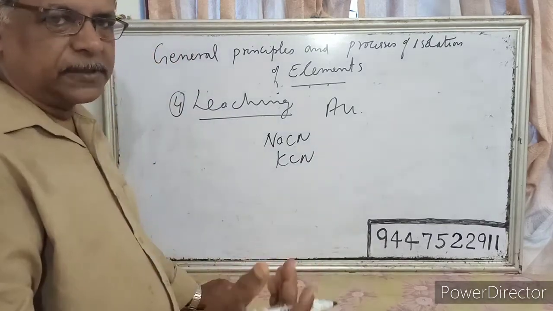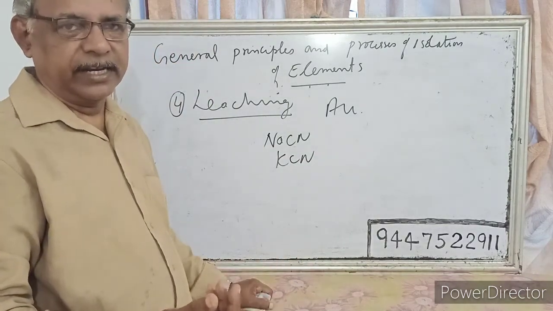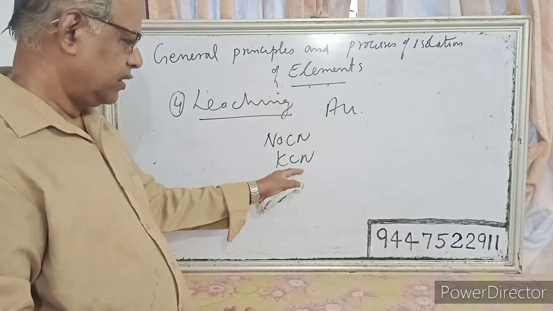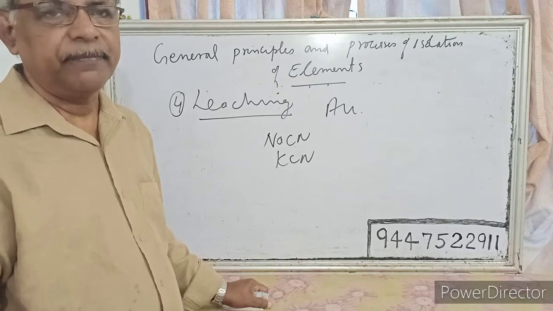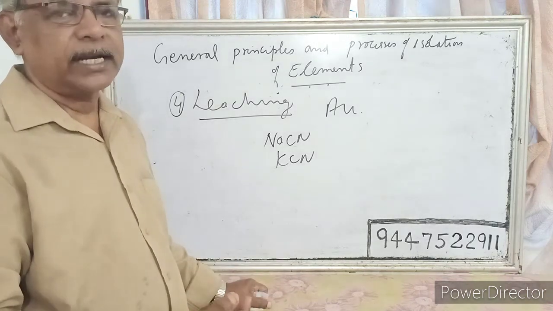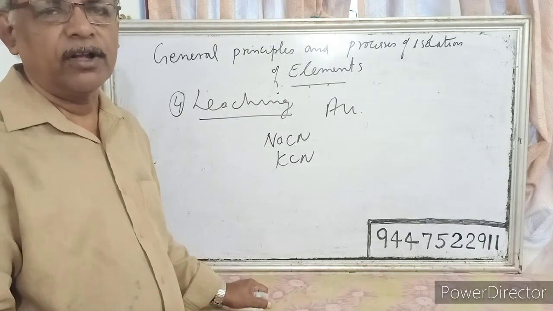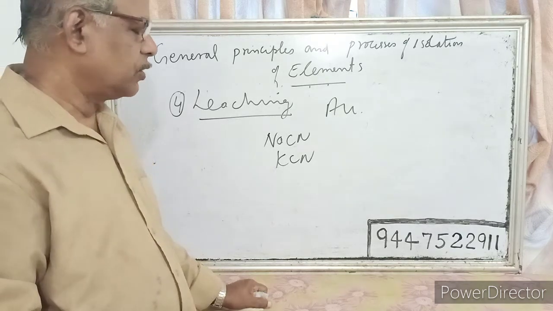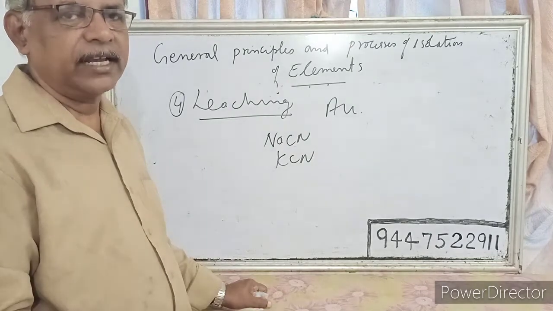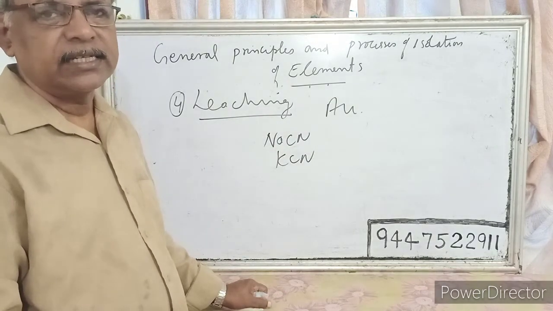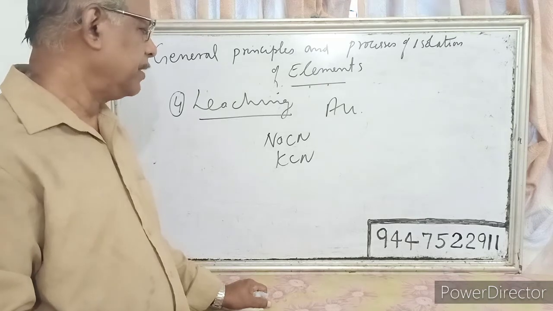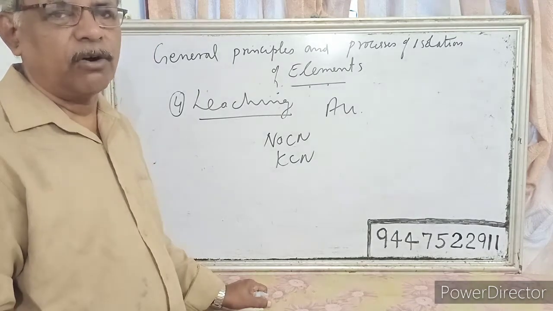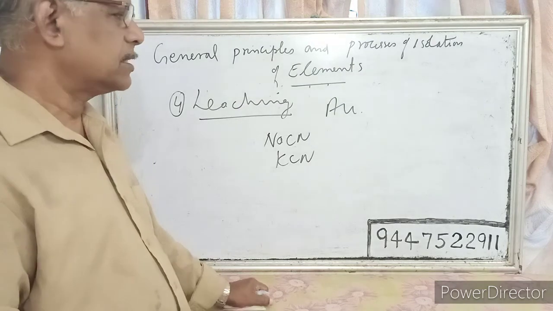That is, the ore particle is powdered. Gold occurs free in nature. It contains impurities. So when it is powdered and added to a solution of potassium cyanide, the gold is soluble in potassium cyanide to form a complex compound, while the impurities remain undissolved. And to that solution, after filtering, we have to add zinc dust. Zinc displaces gold from this complex solution. So you can obtain the gold by this process called leaching.